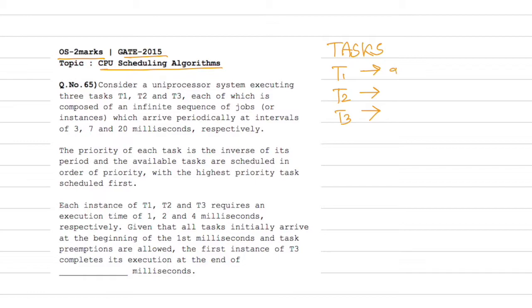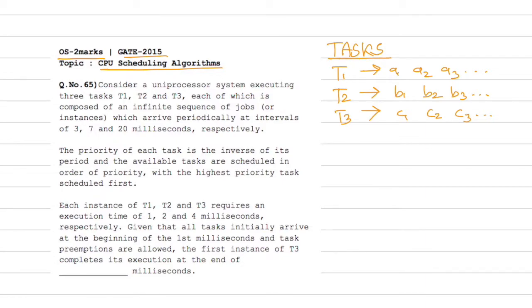So let's say T1 has A1, A2, A3 dot dot dot, and T2 has B1, B2, B3 dot dot dot, and T3 has C1, C2, C3 dot dot dot. Okay, this is a piece of information that they have given to us.